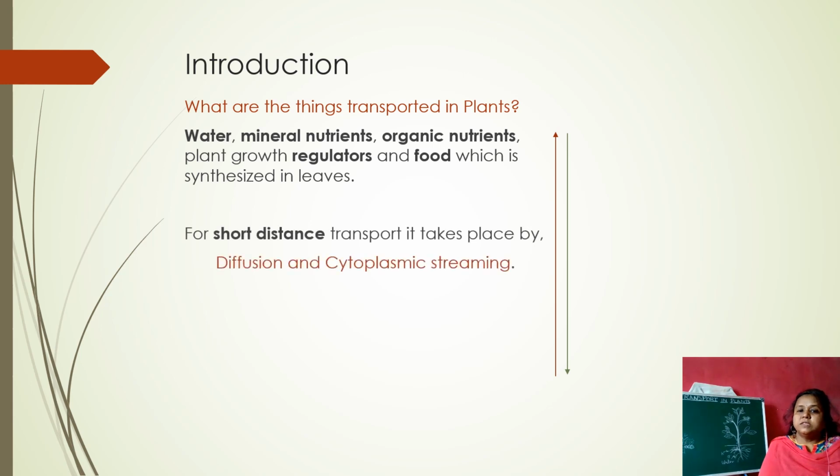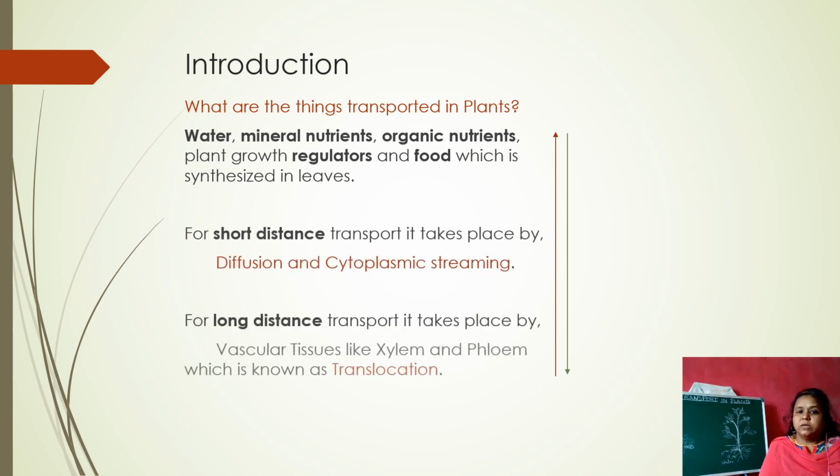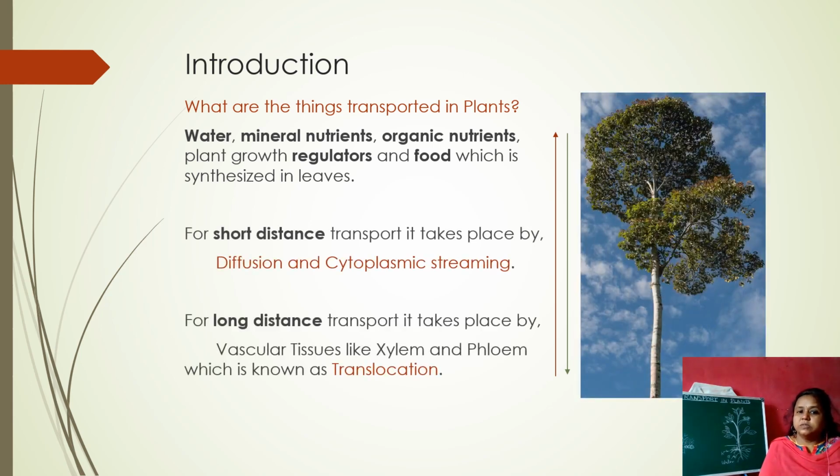And what are the things transported in plants? Water, mineral nutrients, organic nutrients, plant growth regulators, and food which is synthesized in the leaves. The substances which are transported in plants are mainly water, mineral nutrients which are absorbed from the root, and the food which is synthesized in the leaves. These are all transported in the plants.